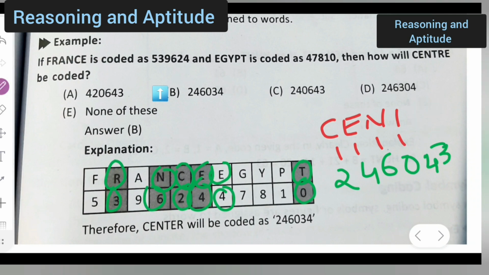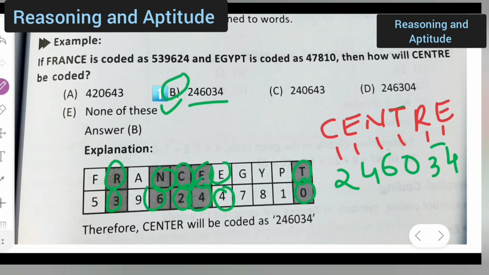Okay, this is CNTTRE, right? So for R it is 3 and for E it is 4, right? So here you are getting 2 4 6 0 3 4. So yeah, obviously option B is the correct option.